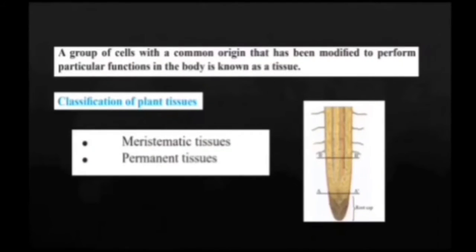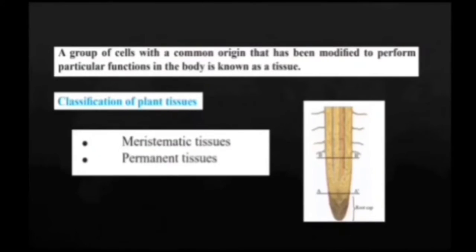In meristematic tissues, there's always a prominent nucleus, but in permanent tissue, there can be a nucleus or it can be absent. When we consider the phase of cell division, there is rapid cell division in meristematic tissue, but there's no cell division in the permanent tissue, which has completely differentiated cells.